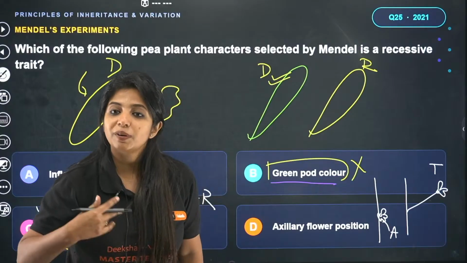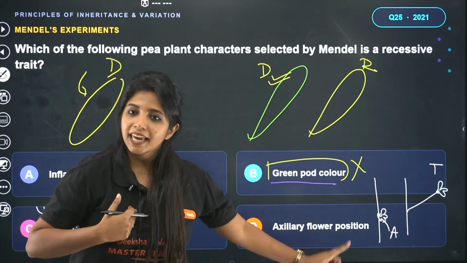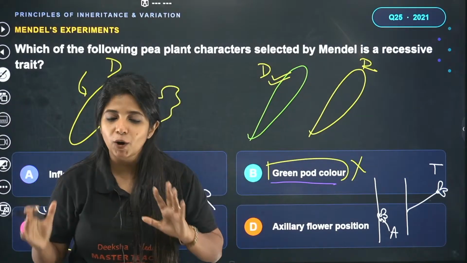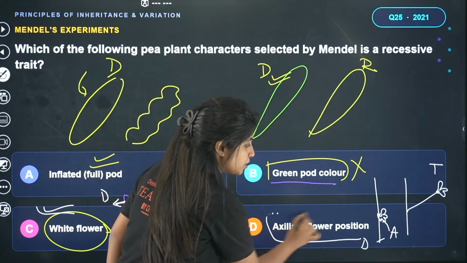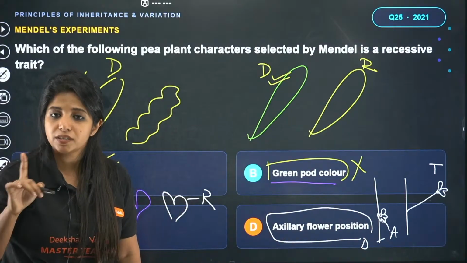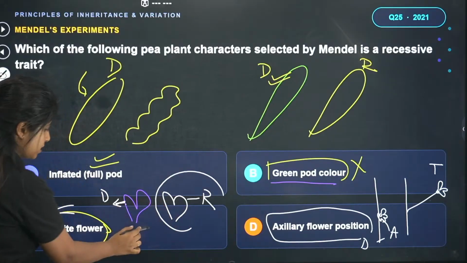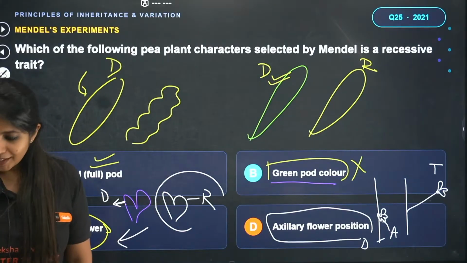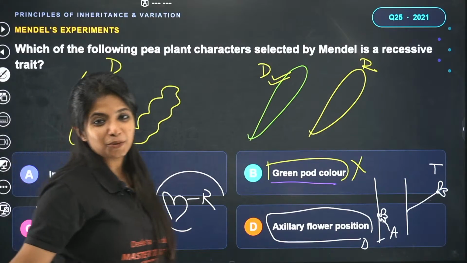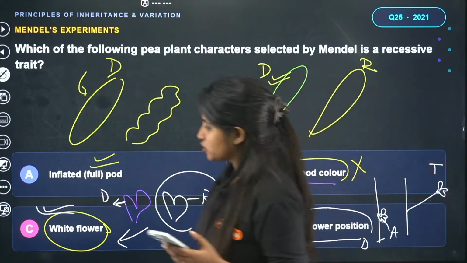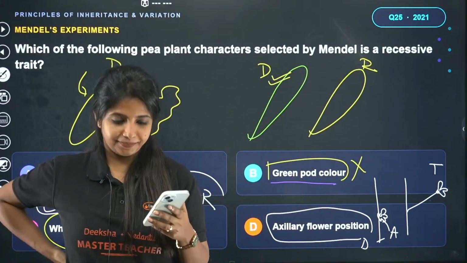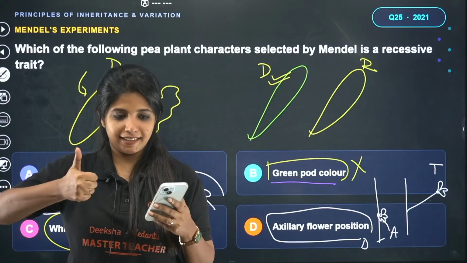Which one is going to be dominant? How do I remember it? A comes before T in alphabetic order, which is why A is going to be dominant. So this is also dominant. You have been just asked about recessive. So this one is going to be the recessive one, that is the white flower. Did you get it? The answer for this question is going to be C. Clear?